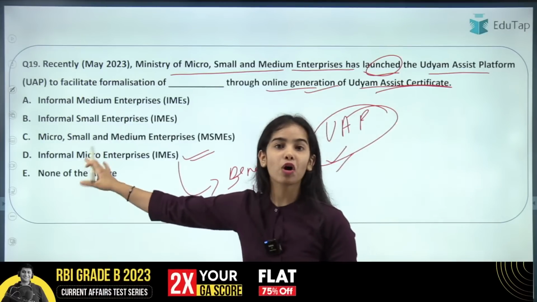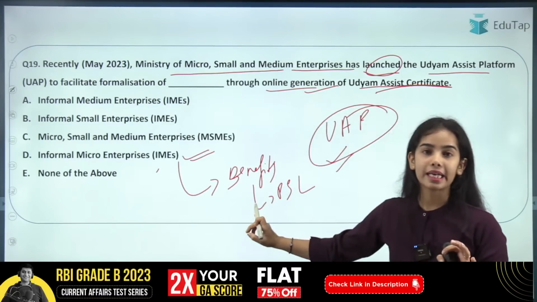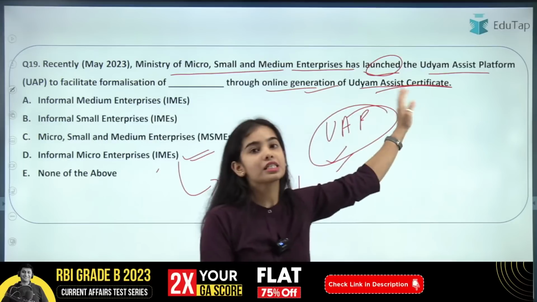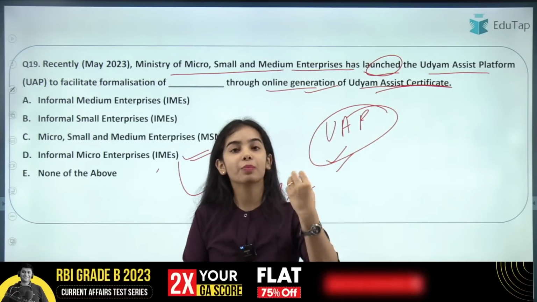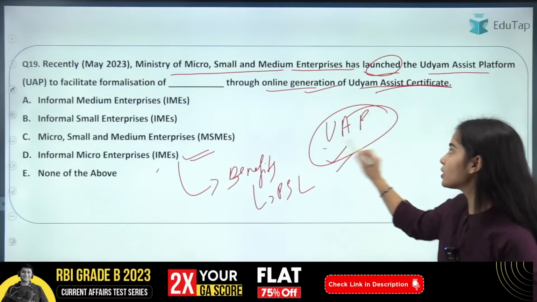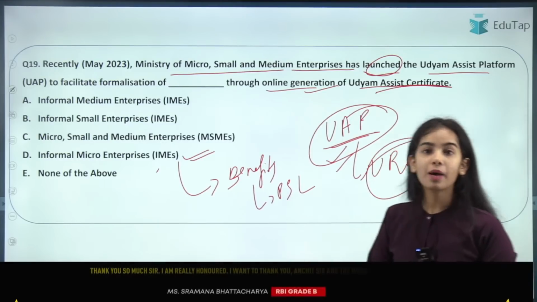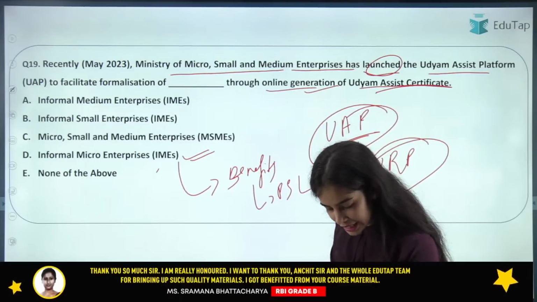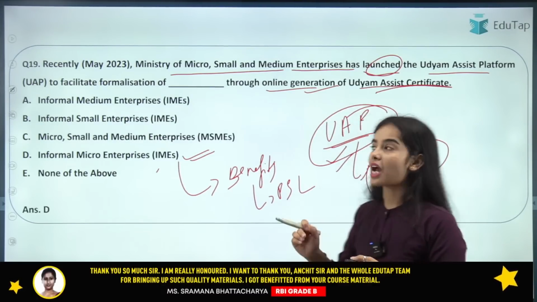When they are informal micro enterprises, they are not getting benefits under the priority sector lending targets. But if they get registered under the Udyam Assist platform and get the Udyam Assist certificate, then they will start getting the benefits under the priority sector lending, and they can easily transfer from this Udyam Assist platform to the Udyam registration platform, where they will become completely formal. Okay. So yes, I am getting the answer January 2023. So that is correct. The Udyam Assist portal was launched in January 2023.